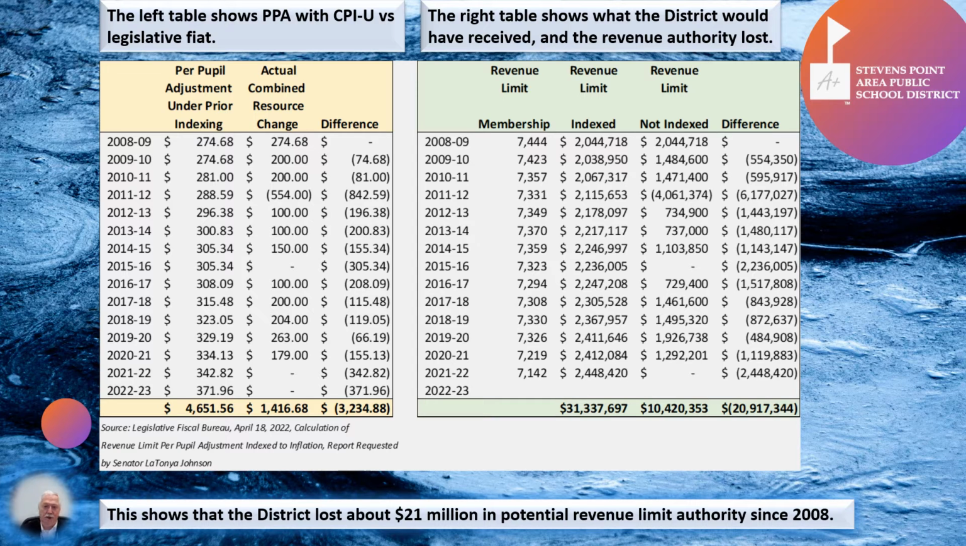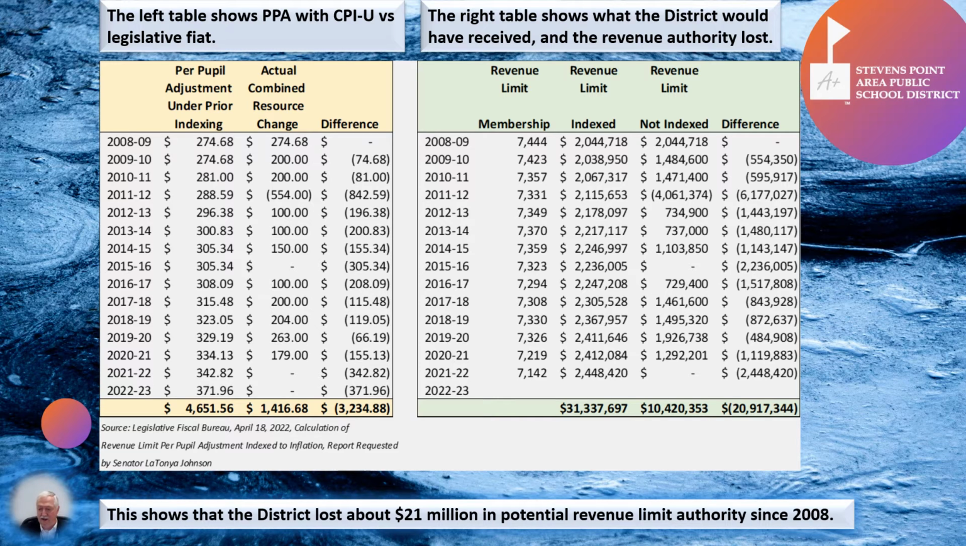The second column shows the membership, the in-seat membership of the students in the school district for each of those respective years. The third column is the indexed revenue limit, that being indexed by the cost of living. And the fourth column, rather, shows the non-indexed amount, the legislative fiat, which is a result of having multiplied the membership times the table on the left, either the indexed rate or the legislative rate, to arrive at those numbers. And then the difference between the indexed and non-indexed amounts in the last column.